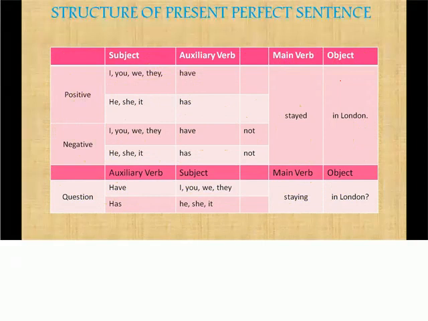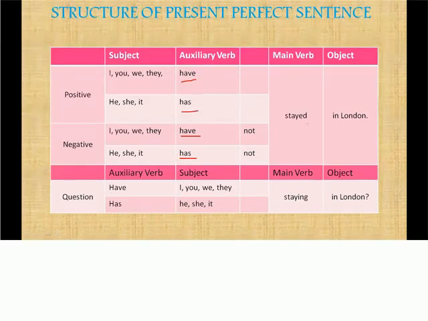Same thing, but the auxiliary verb is going to be have. Has for singular and have for plural. So these two words are definitely going to be there in a perfect sentence, whether it is present, past or future. So positive: I have stayed in London.